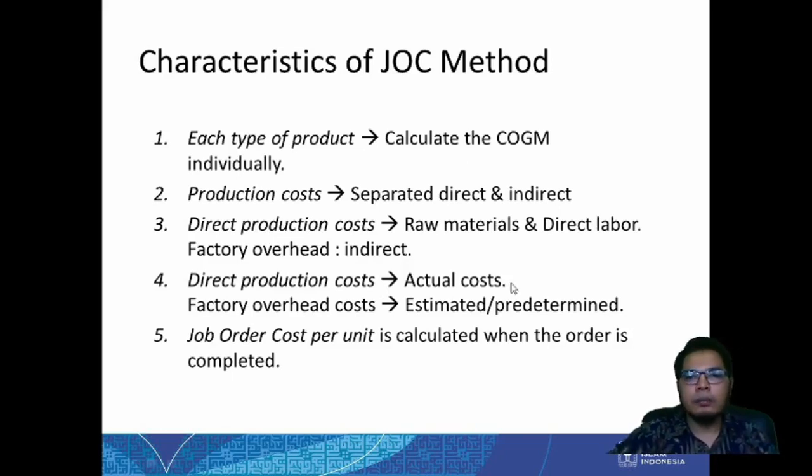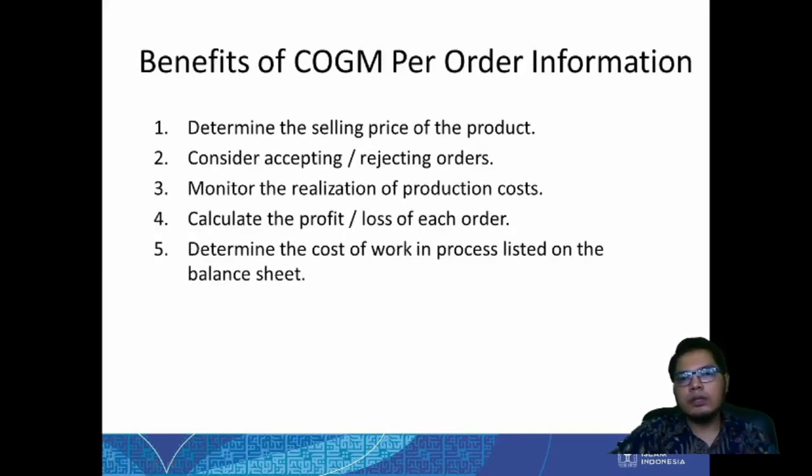Okay, and the job order cost per unit is calculated when the order is completed. So this is the characteristic. Now let's see the benefit of the information regarding COGM per order. Using this information, we can determine the selling price of the product. We can consider accepting or rejecting an order.